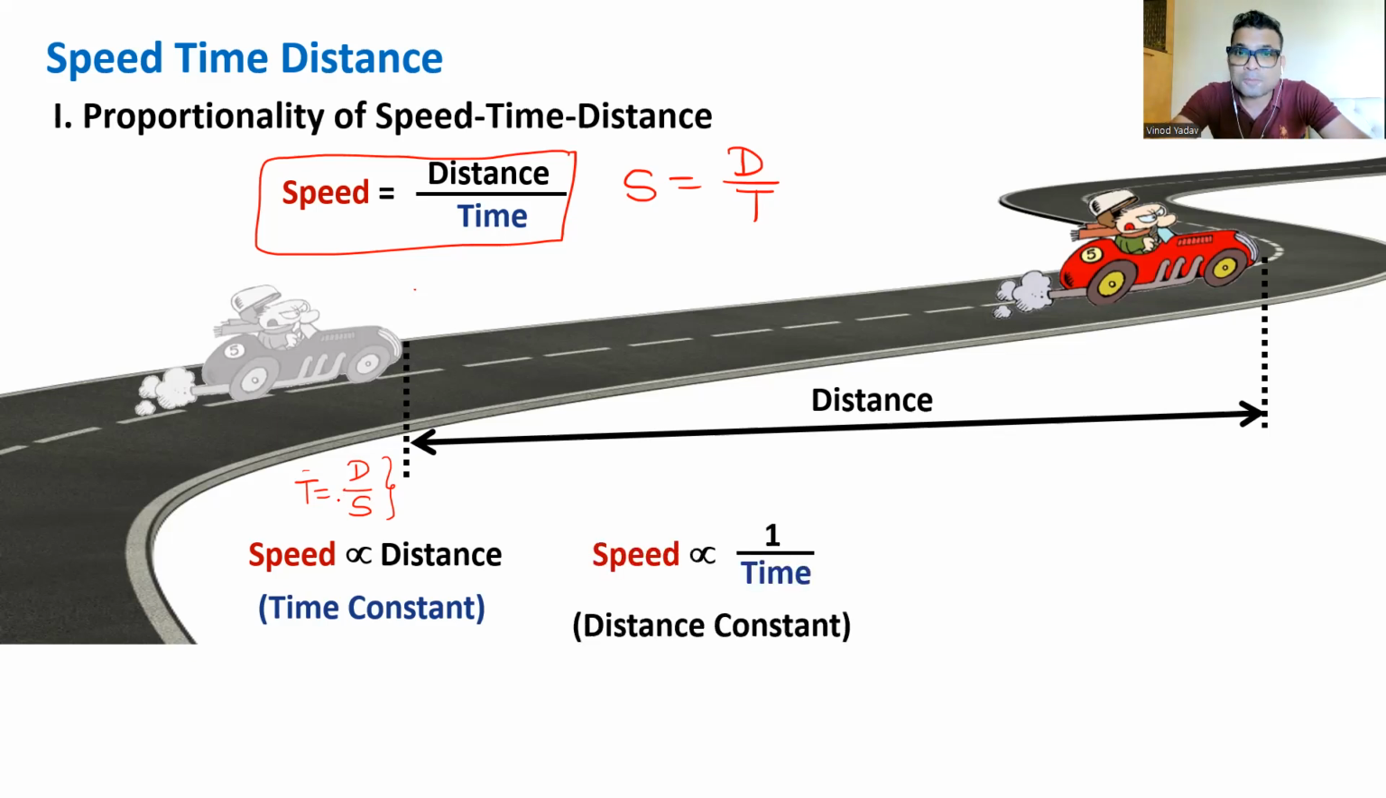Second, speed and time are inversely proportional, provided the distance is constant. Speed into time is distance. So whenever the product of two quantities is constant, remember those two quantities are inversely proportional. And this is logical also. If your distance is fixed and you go at a very high speed, you'll take less time, and vice versa.